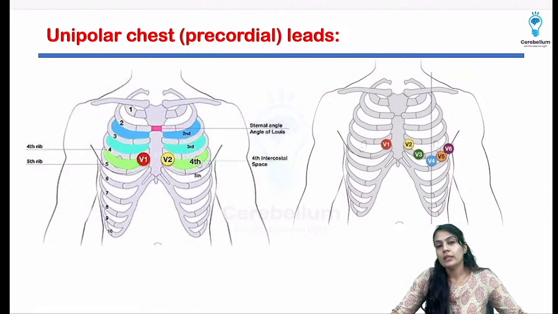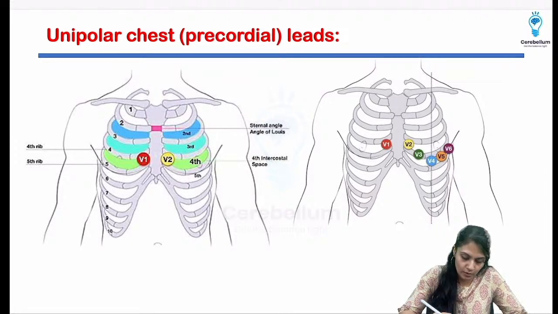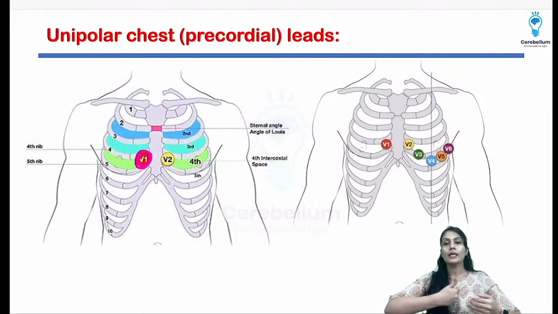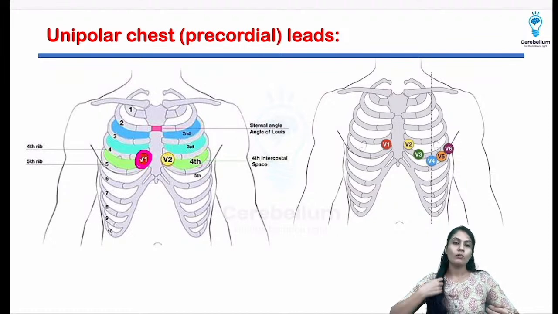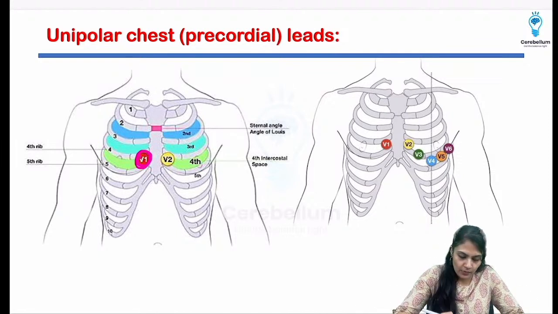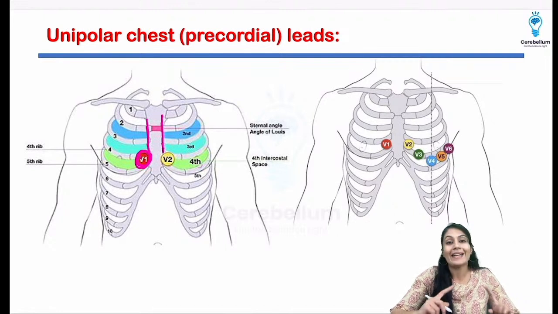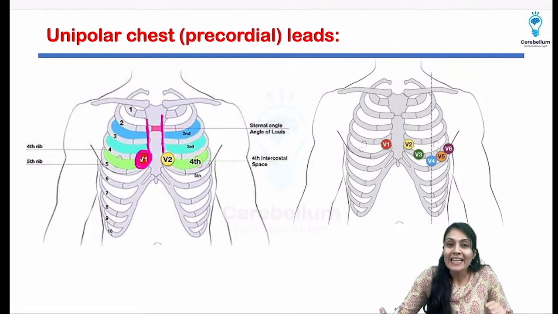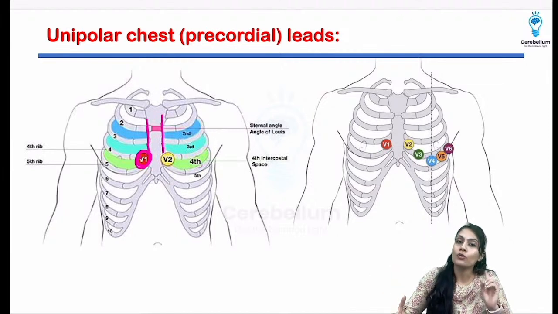Next, coming to the 1, 2, 3, 4, 5, what can you see over here? We have to come to the 4th intercostal space, parasternal lines. First of all, understand what you mean by parasternal line. There is a sternum. In the middle of the sternum, that is going to be the sternal line. And if I check the sternal borders, it is going to be the parasternal line, just in the periphery of the sternum. So over here, I'm going to attach V1 and V2 in the parasternal line. In which intercostal space? 4th intercostal space. Which side? From the right we are going towards the left, so V1 will be attached on the right side, V2 will be attached on the left side.